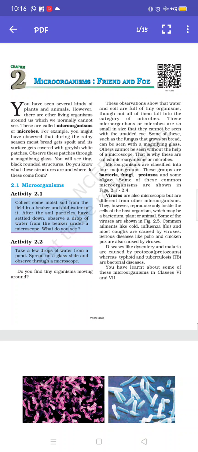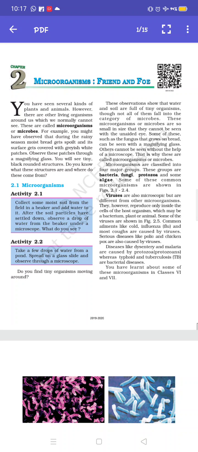Now, what is the name of those organisms which can be observed only under a microscope? They are called microorganisms. What are microorganisms? The living organisms which cannot be seen with the naked eye and can only be observed through a microscope are called microorganisms or microbes. Okay? So, what is a microscope? A microscope is a device through which we are able to see microorganisms.